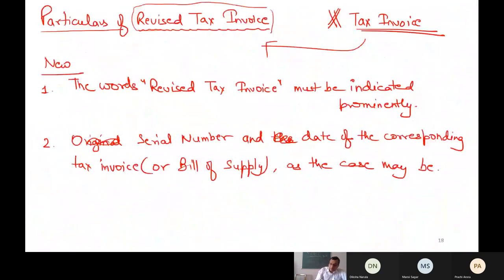Now let me tell you the second point. Second is section 31 subsection 3 clause B.